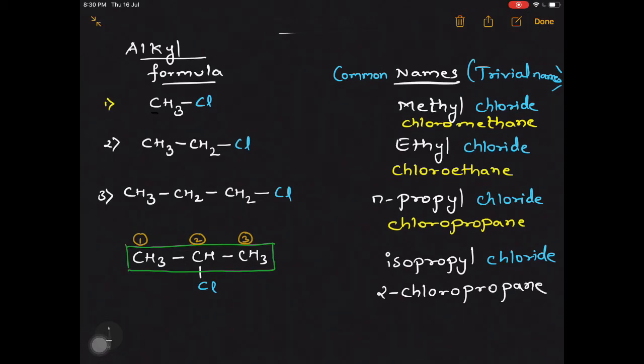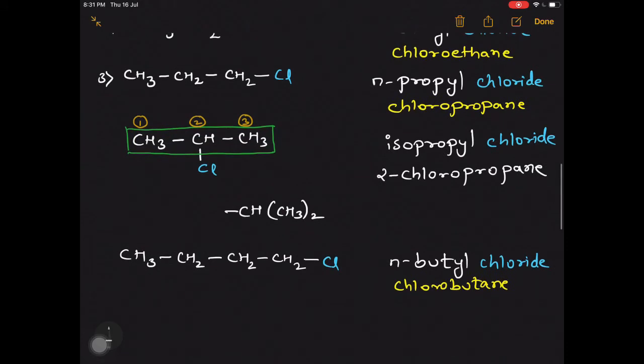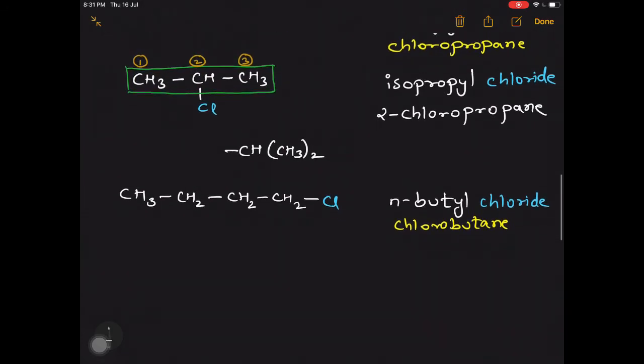Now how to identify this iso group? Iso group is always CH3 twice. So at the terminal, whenever we are getting CH3 twice, that means it's an iso group. Let's go on to the next one, that is butane, from which we have got n-butyl chloride. Now, let's have a look at this.